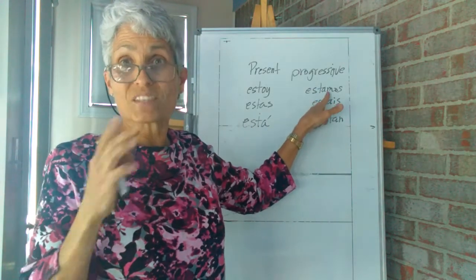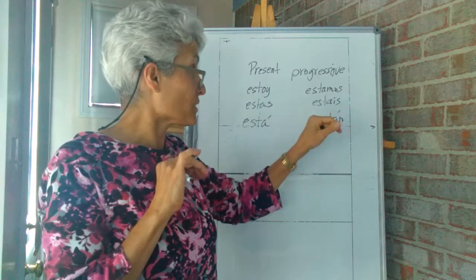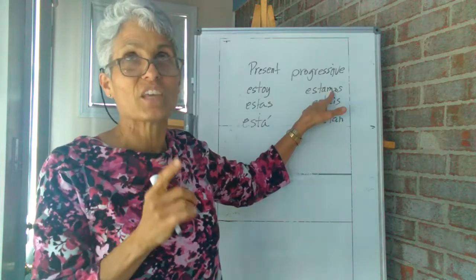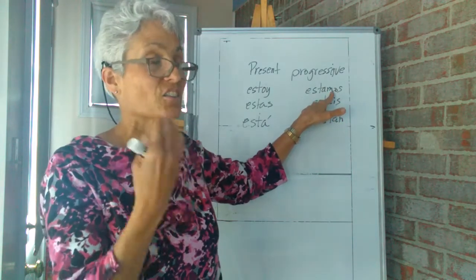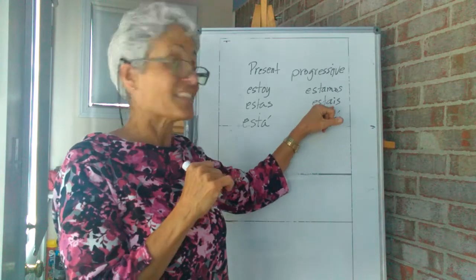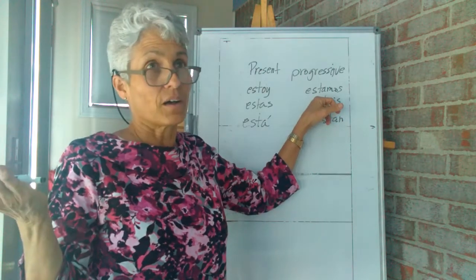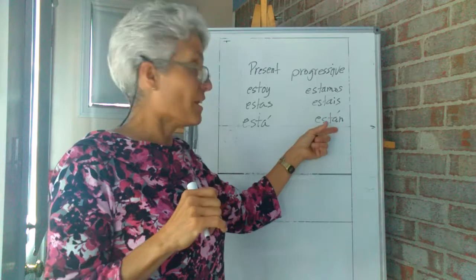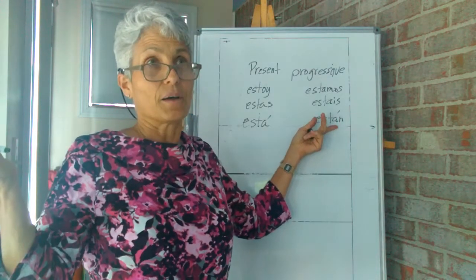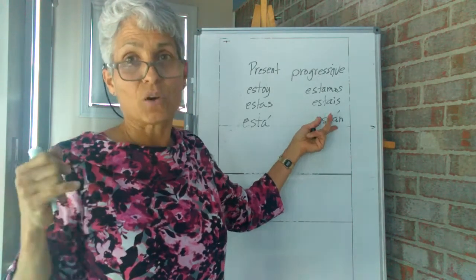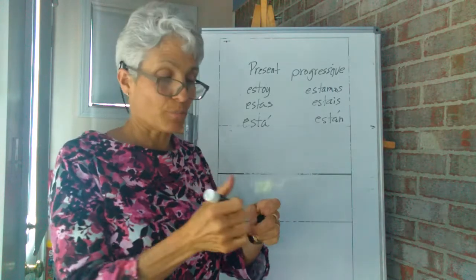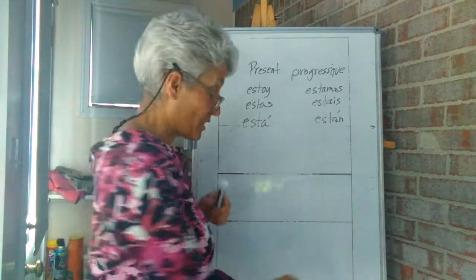Estamos en nuestras casas. We are in our houses. I'm sorry. Estamos estudiando en nuestras casas. We are studying in our houses. Estáis comiendo. You are eating. Están trabajando. They are working. Okay, so that's how you make the present progressive. Study that one. That will be on the test.